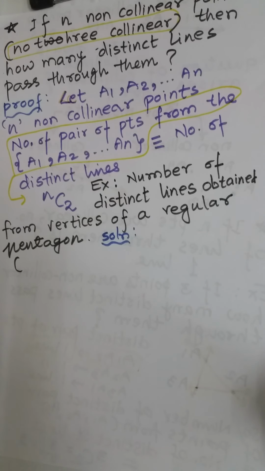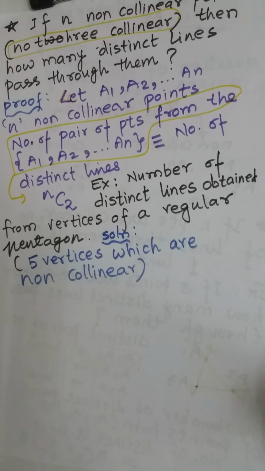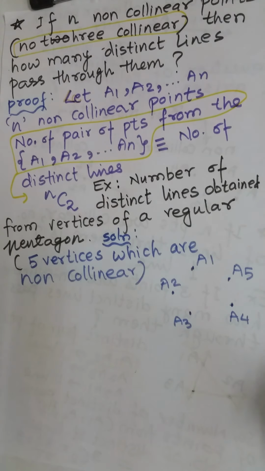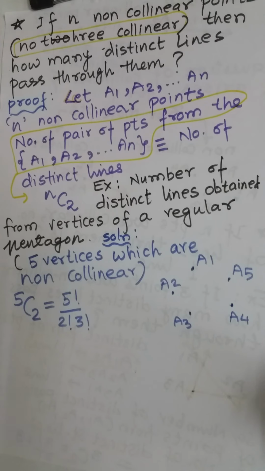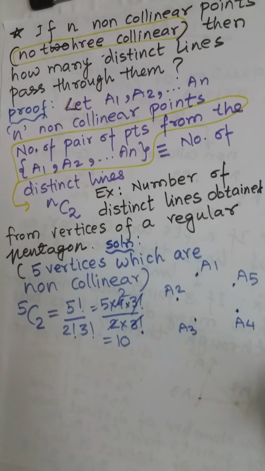How many vertices are there in a pentagon? 5 vertices, which are non-collinear, meaning no 3 are in a line. So the answer is quite obviously 5C2, which we can write as 5 factorial by 2 factorial into 3 factorial, which is 10. So the answer is 10.